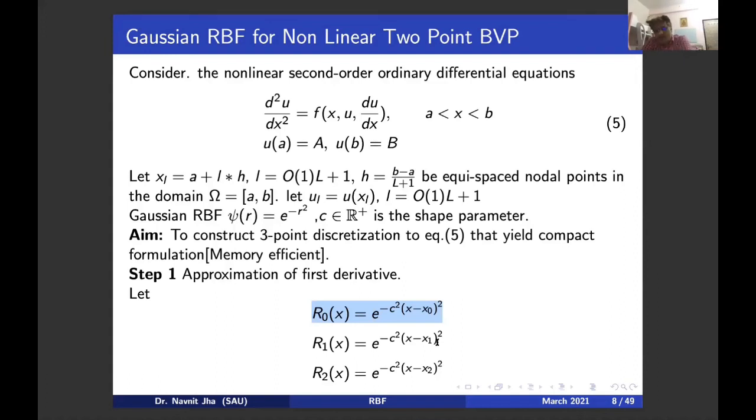Suppose I am giving you an n by n matrix. Suppose you have a 5 by 5 matrix, where the diagonal elements are 1, 2, 3, 4, 5, and all the remaining elements are 0. It is easy to handle. Similarly, consider another 5 by 5 matrix where you have elements on the diagonal, just above the diagonal, and just below the diagonal. Remaining elements are 0.